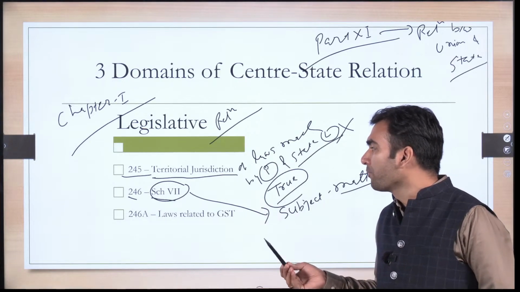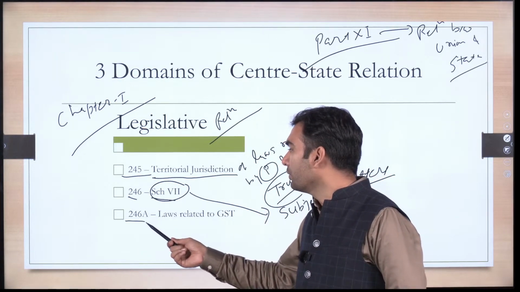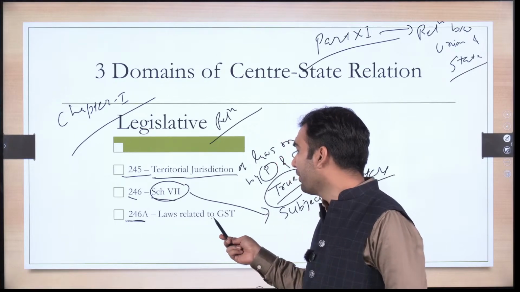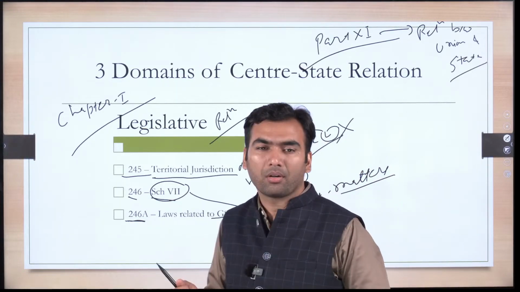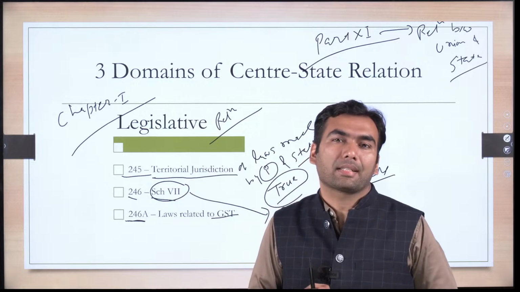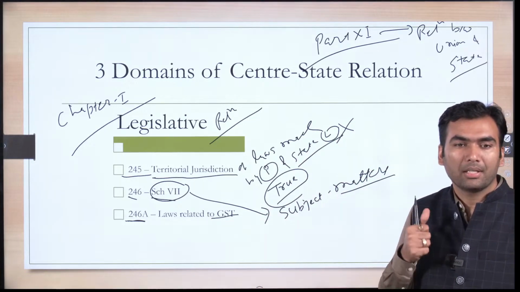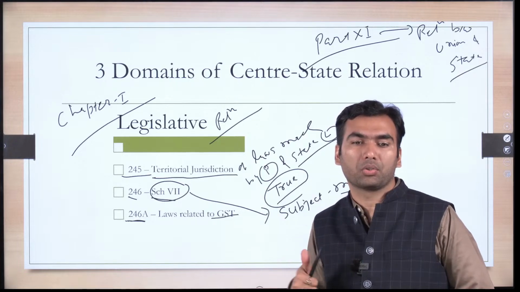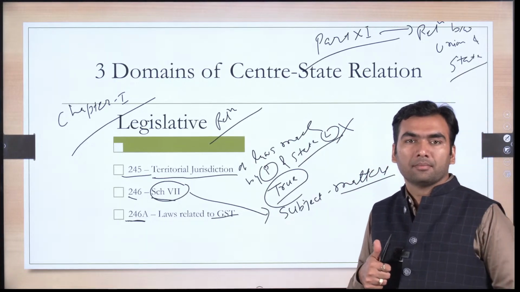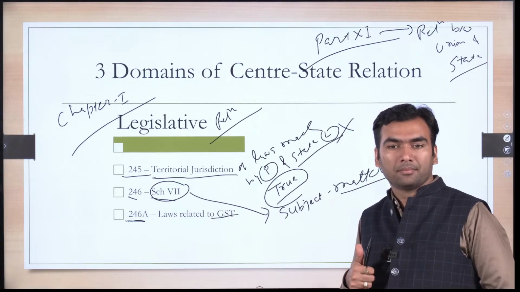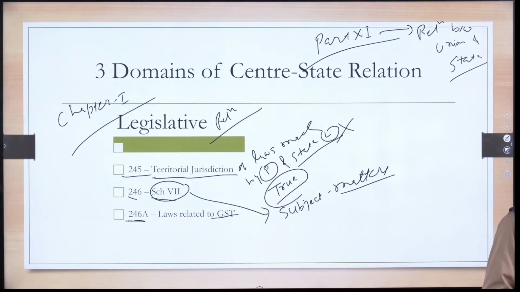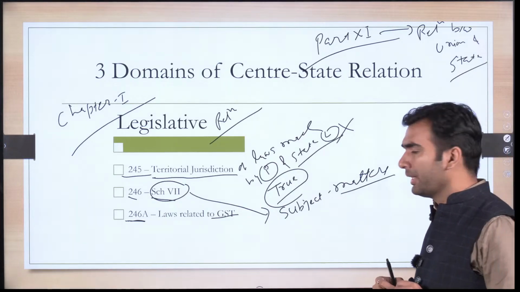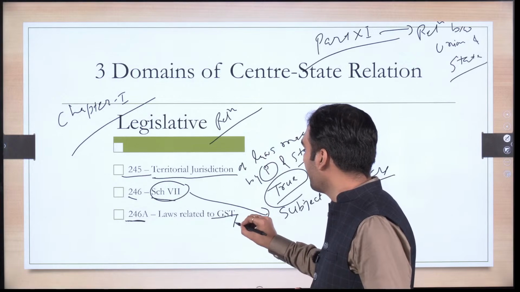The third is a new article that has been introduced, Article 246A. This is for GST. Can you please tell me who can make laws to amend GST, or for the purpose of levying taxes in the form of GST? Whether it is union government or state government, who has got the jurisdiction? You guys are saying union government. The correct answer is both.